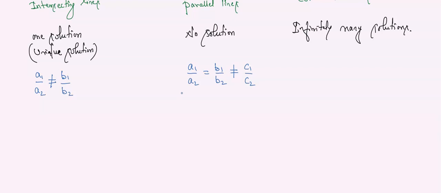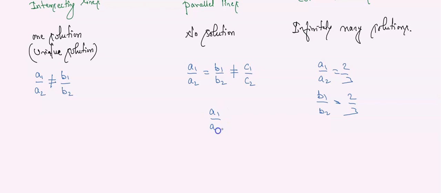जब हम सॉल्व कर रहे थे, समझो A1 by A2 का आंसर हमारे को 2 by 3 मिला. Assume, what is the answer of A1 by A2 we got? 2 by 3. Assume B1 by B2 we have solved. There also we got 2 by 3. इसका मतलब क्या हुआ?